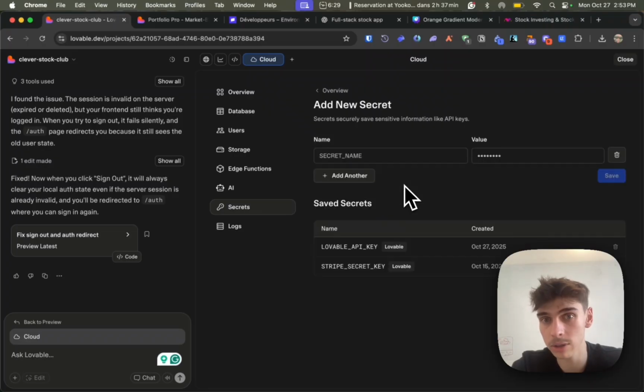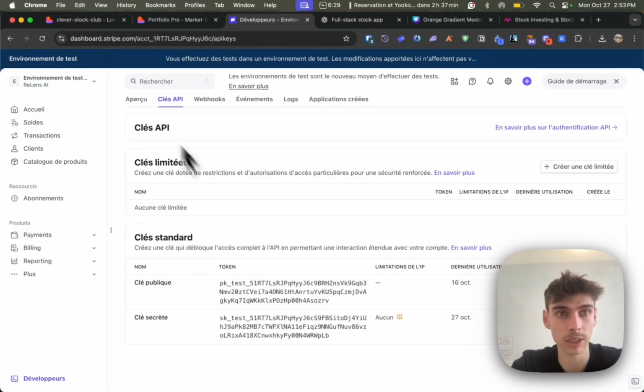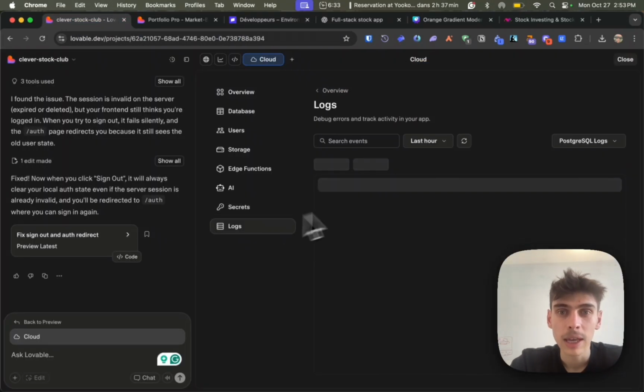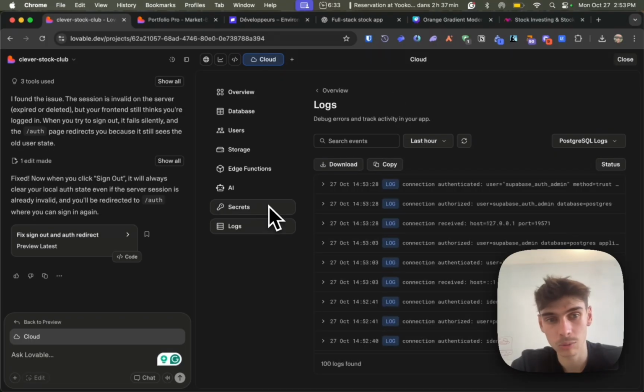We have also our secrets. So this is the thing we don't want to share. Basically here we have the Stripe secret key, which is the Stripe dashboard API key that we see there, that I don't want to show you, of course. And here we have the logs that we won't use.